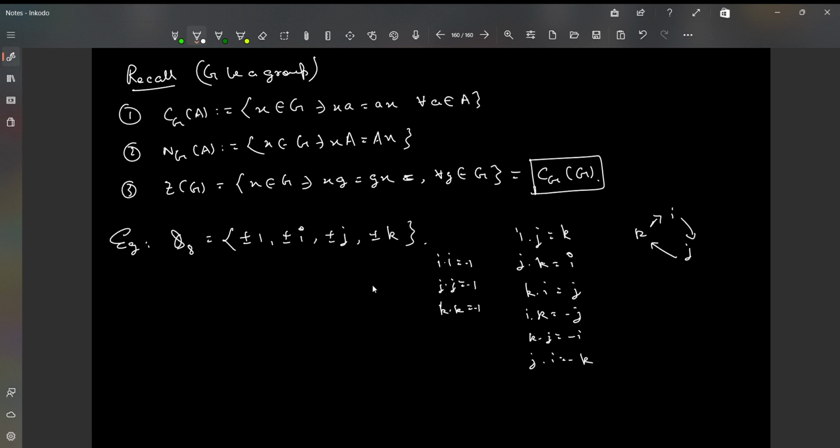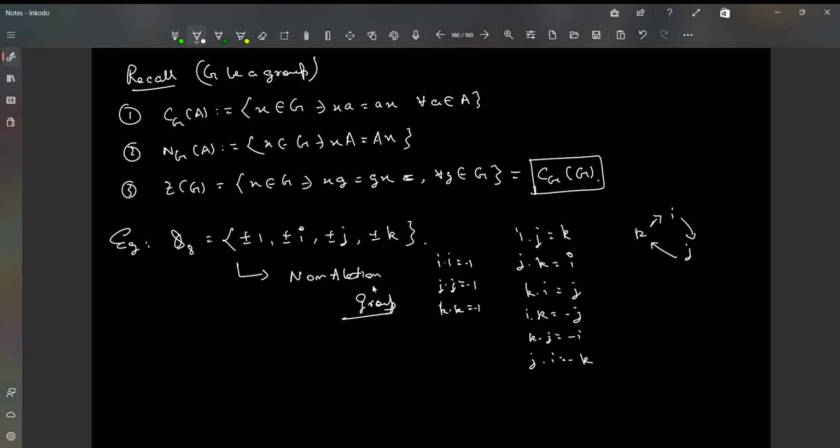So each of these symbols i, j, and k somewhat consider the properties of complex numbers, of the imaginary numbers, right? Their square gives you -1, right? Okay. So it's precisely a non-abelian group. If you observe, it's a non-abelian group, right? Okay. Clear?